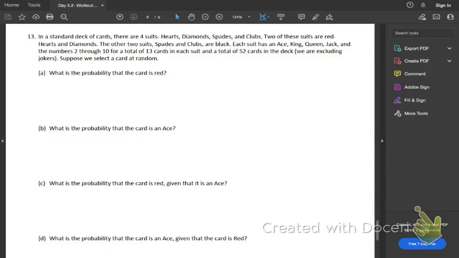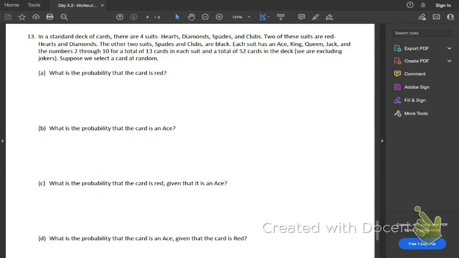In a standard deck of cards, there are 4 suits: hearts, diamonds, spades, and clubs. 2 of these suits are red, hearts and diamonds. The other 2 suits, spades and clubs, are black. Each suit has an ace, a king, a queen, a jack, and the numbers 2 through 10 for a total of 13 cards in each suit and a total of 52 cards in the deck. We are excluding jokers, so we're going to select a card at random.